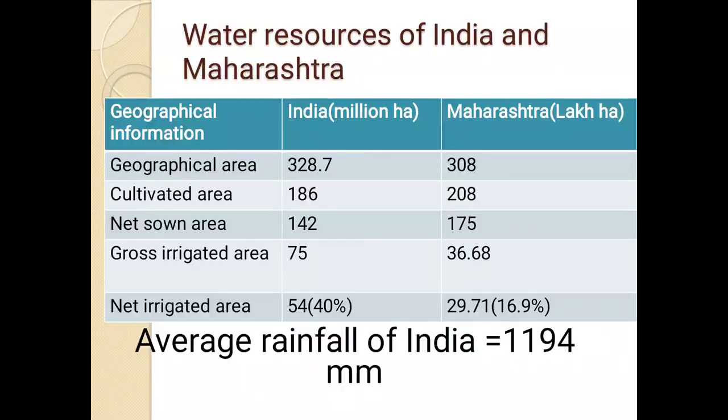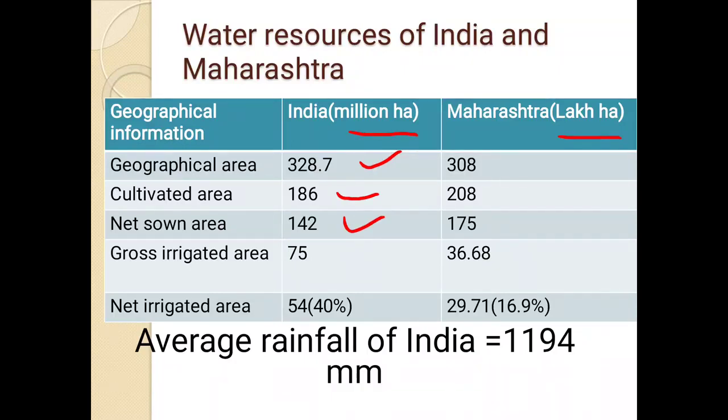Then water resources of India and Maharashtra. In India it is mentioned in million hectares, and in Maharashtra it is mentioned in lakh hectares. The total geographical area of India is 328.7 million hectares. Cultivated area out of this is 186 million hectares. Net sown area is 142 million hectares.